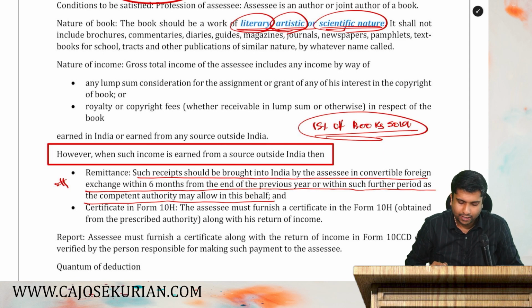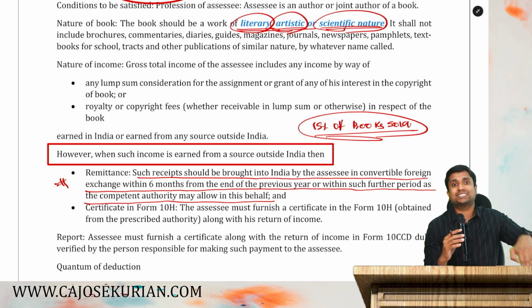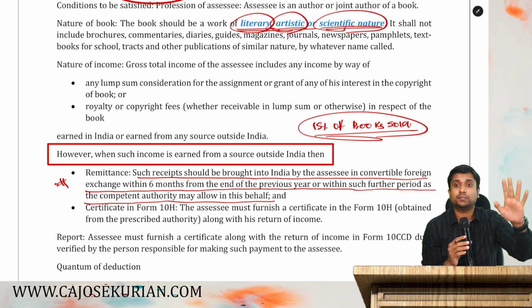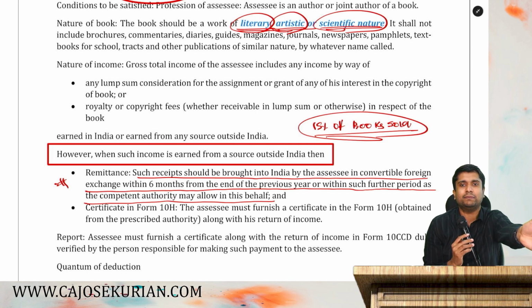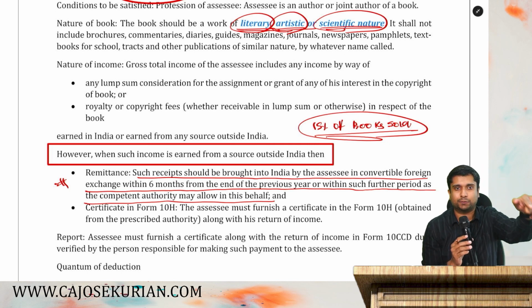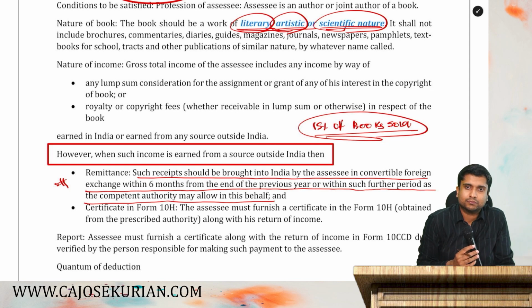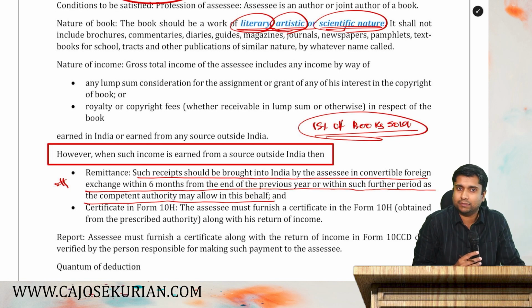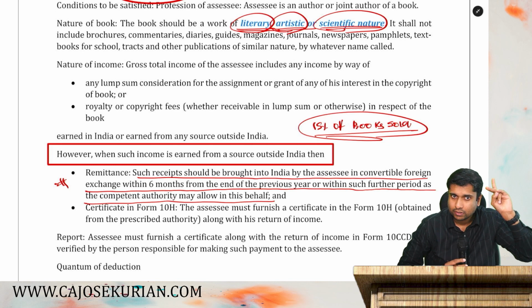Now listen, I need to bring the dollars into India within what time? Maximum 6 months from the end of the PY. I can bring it any time before. Maximum time is 6 months from the end of the PY. If I didn't bring that within 6 months, I will not get deduction. Are you with me? If only a part is brought, only for that part I can claim deduction. The rest I cannot claim any deduction. Are you with me?